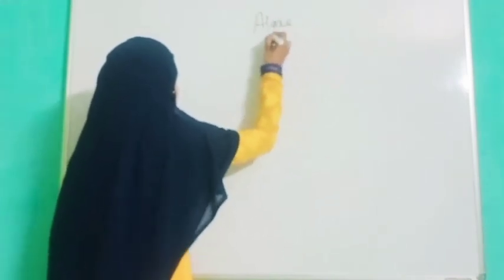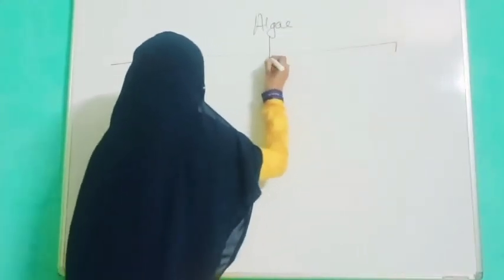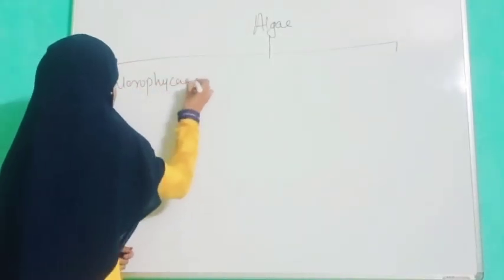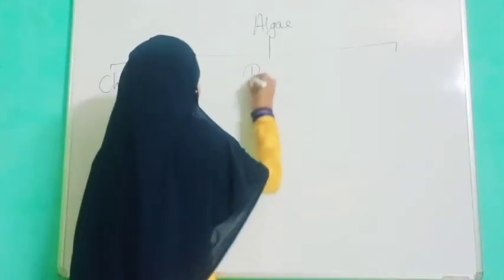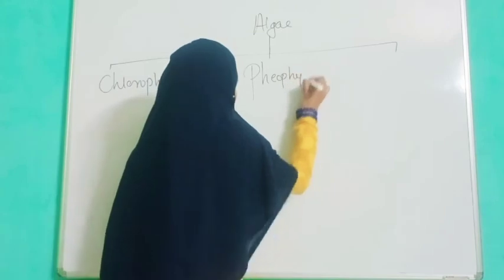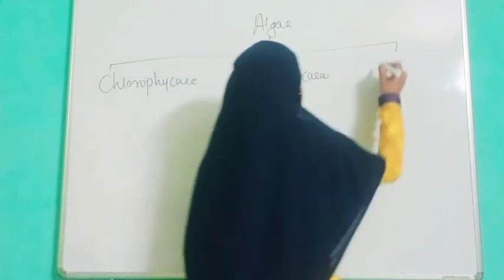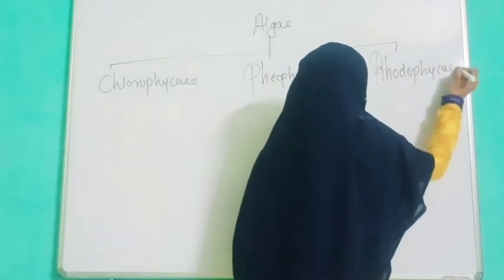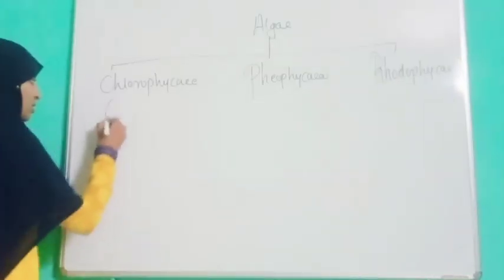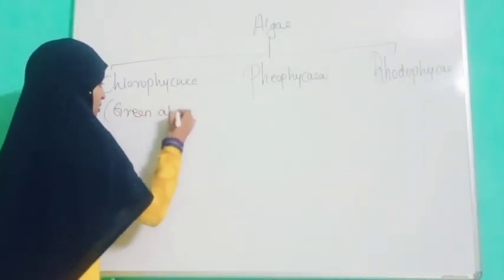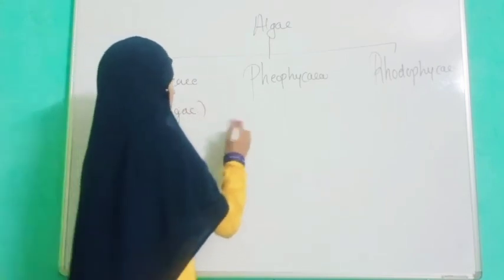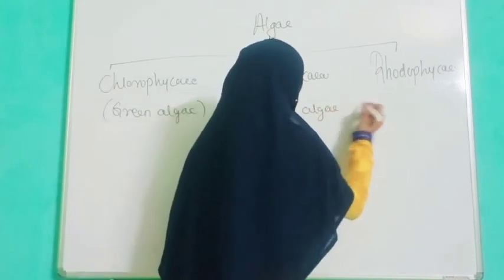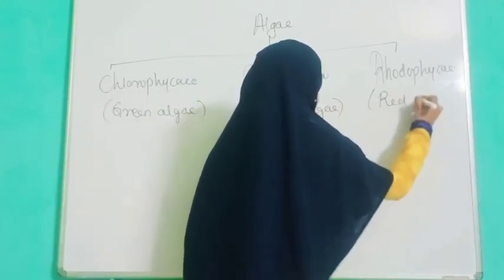Algae have three different types: Chlorophyceae, Phaeophyceae and Rhodophyceae. Chlorophyceae is a green algae, Phaeophyceae is a brown algae and Rhodophyceae is a red algae.